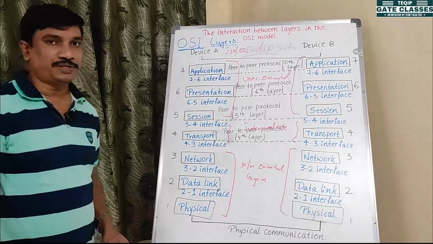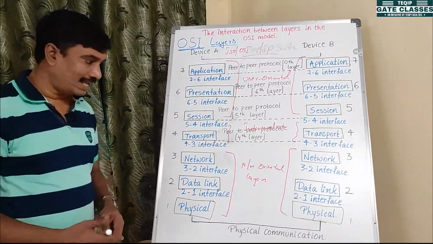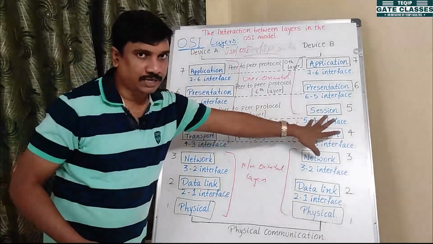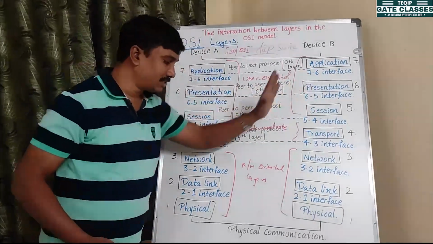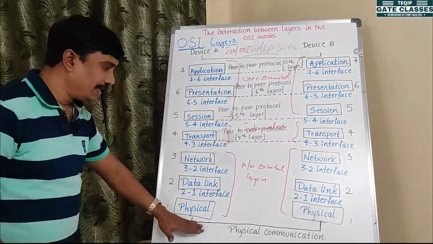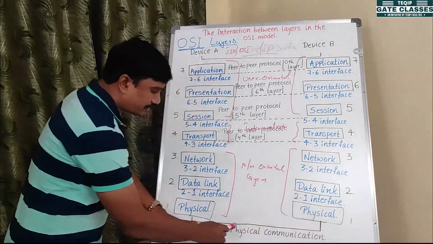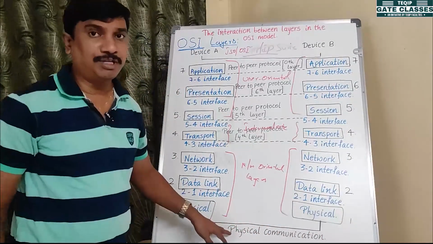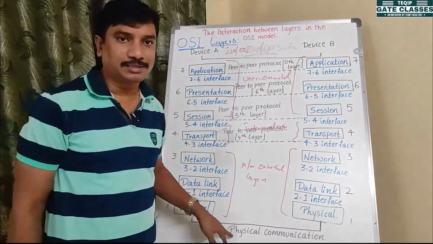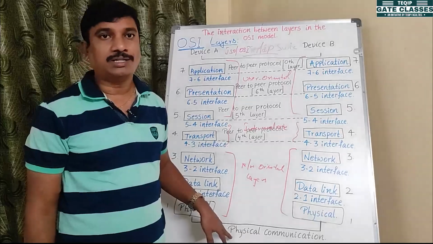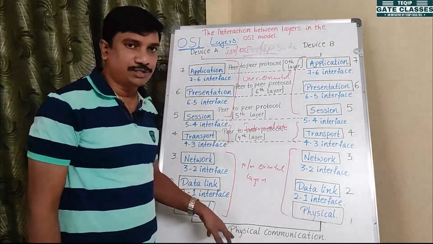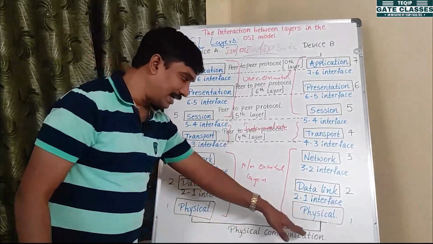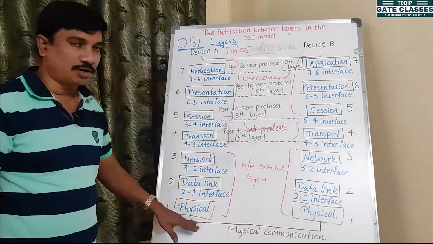Physical layer. What is the physical layer? You have to see this is the sender side and this is the receiver side. On the sender side, it accepts the signals from the medium. The path is like a physical communication. We already discussed the communication mediums. What are the different types? Guided media or unguided media. If it is a guided media, we use physical communication.